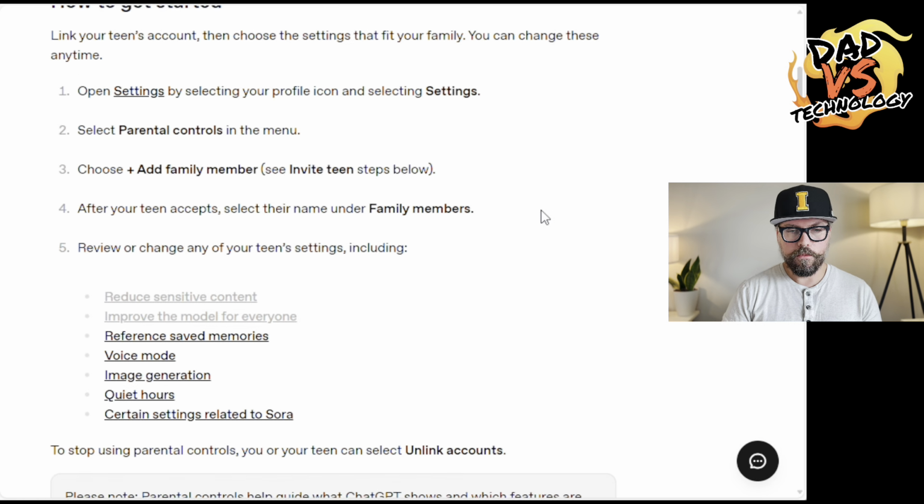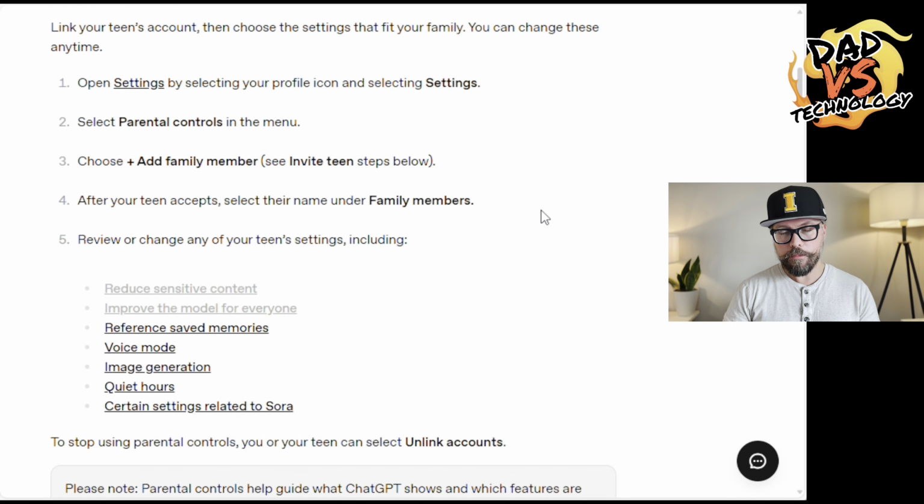All right, so within the ChatGPT app or website, you can go to the settings of your own account. So you'll have to have your own account through the apps. And you go into the settings. There is now a parental controls option in the settings, and you would click Add Family Member. And then you can invite by either entering a telephone number or an email address for your teen.